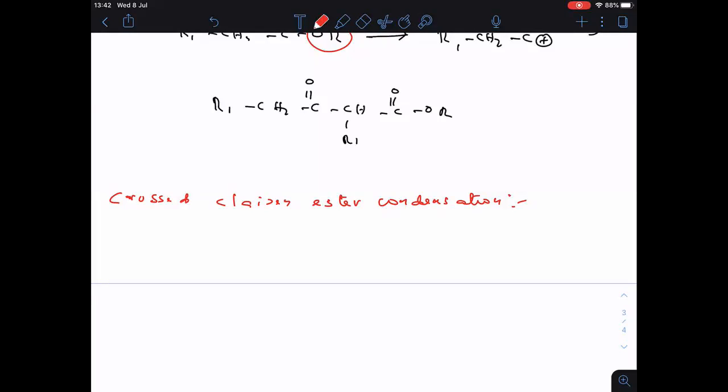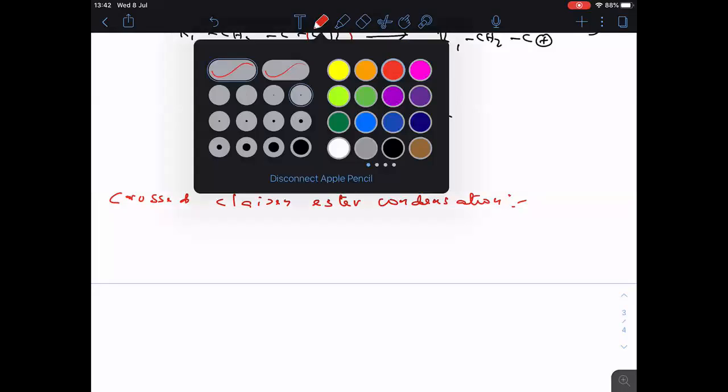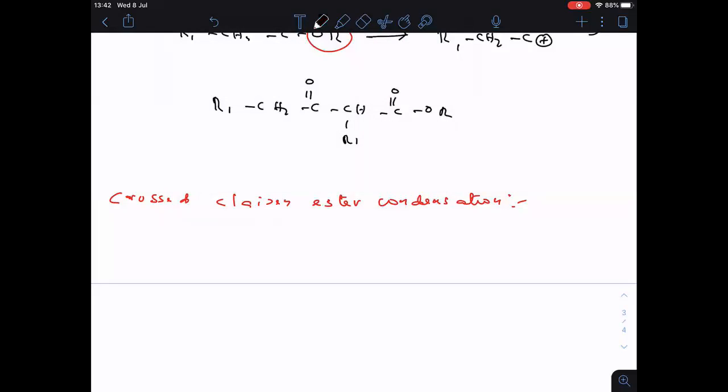So before going to start, one important thing I want to tell in crossed Claisen ester condensation. Here also two molecules you have to take, but the two should be different. Clear? And out of the two, only one ester should have alpha hydrogen. Remember everyone, we have to take two different esters, and only one of them should contain alpha hydrogen. Then only crossed Claisen is possible.